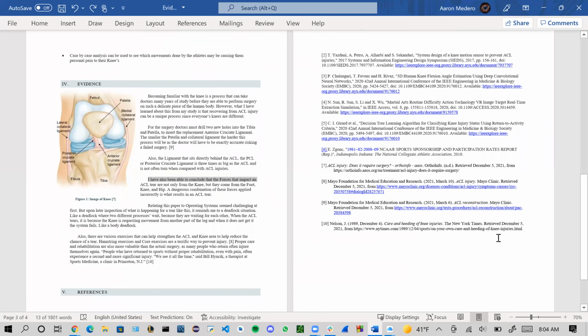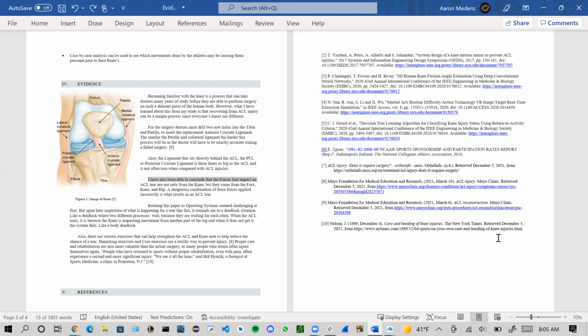This situation that results in an ACL tear reminds me of a deadlock situation, which is something that I learned in OS class. And a deadlock is something that occurs when a process or thread enters into a waiting state because a requested system resource is being held by another waiting process. Like this, our knees are requesting movement that our legs and feet cannot give them. And similar to a deadlock, the system fails.